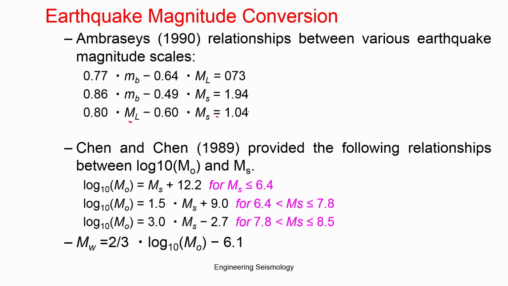So like that there are different equations, and these equations are also related to the M naught. If you know the M naught, from the M naught you can get a MW. So this also you can see. You also need to note the condition under which the equations were developed. Somebody developed an equation for 6.4 to 7.8, you cannot use that equation for less than 6.4. So you need a clear understanding of the equation and its use.